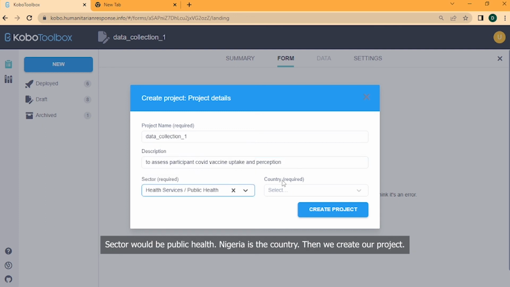Sector would be public health. Nigeria is a country. Then we create our project.